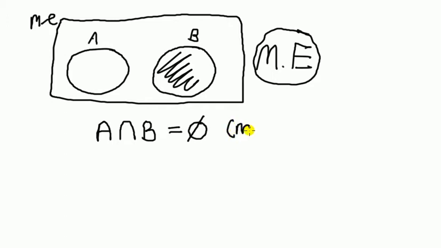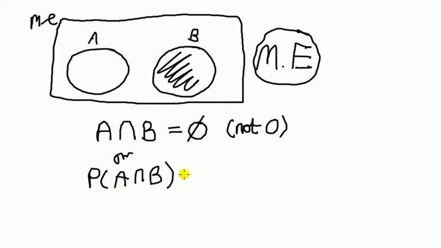Okay, so not 0, because 0 is actually something. Or we could write, in terms of probability, the probability of A and B happening is 0, so 0 chance of happening. Alright, either of these matches up with this picture of mutual exclusivity.